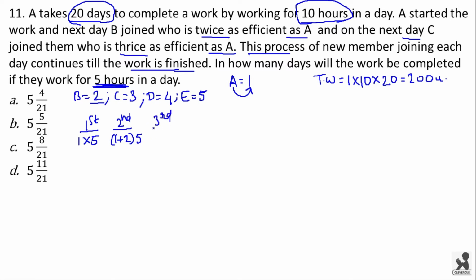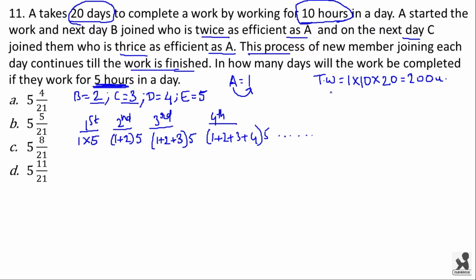Now on the third day, C also joins the work and the combined efficiency will be 1 plus 2 plus 3, and the work done will be 1 plus 2 plus 3 into 5. Similarly, on the fourth day, the work done will be 1 plus 2 plus 3 plus 4 into 5, and this goes on till the work is completed.